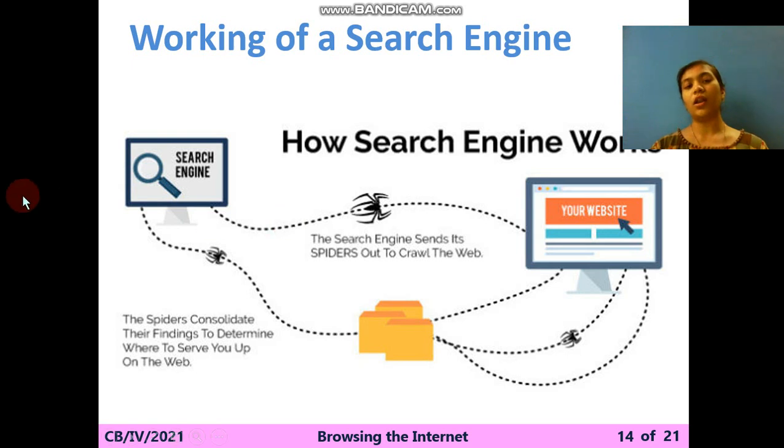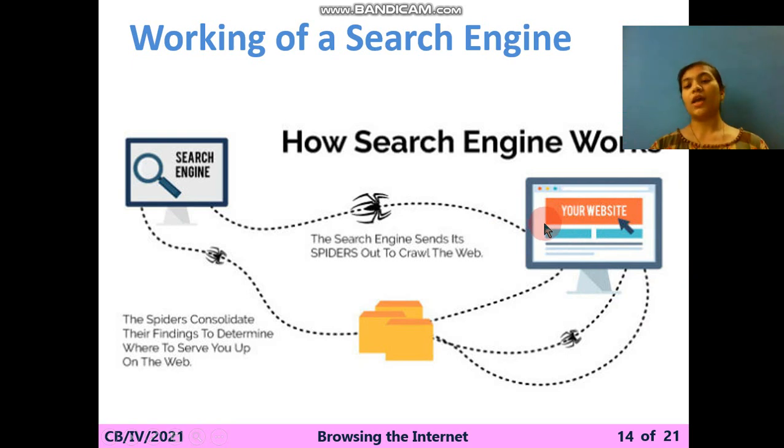So first of all, when you enter, the spider comes out with certain information and it will be displayed to you. Which keyword you use, which sentence you use, related to this, the website will be in front of you.